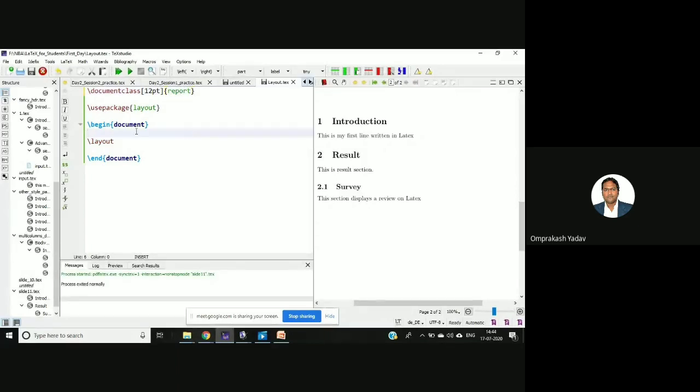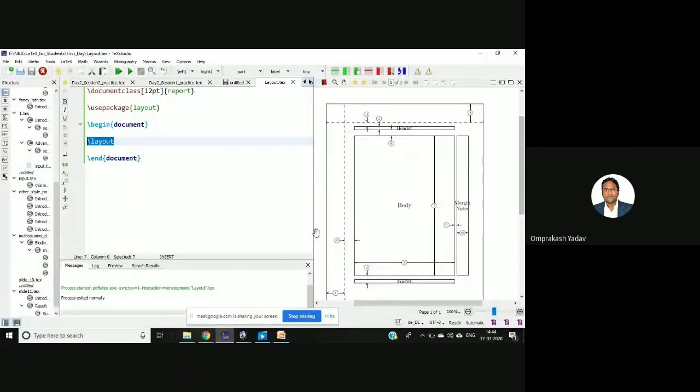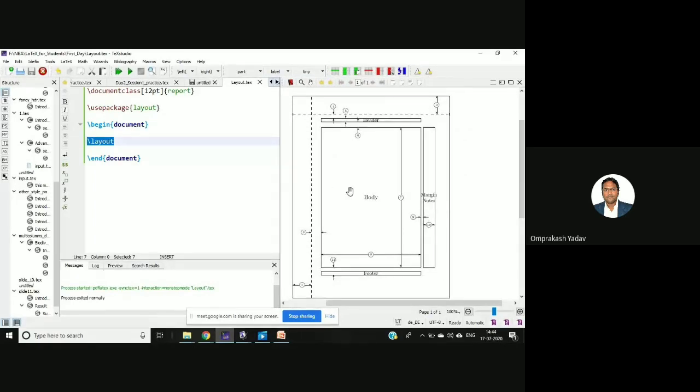Report. And I've used the package layout, and in the begin and end part, I'm simply displaying the layout. So let's run this. Okay.